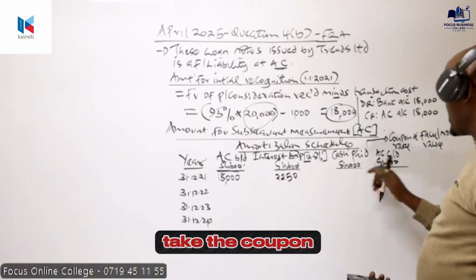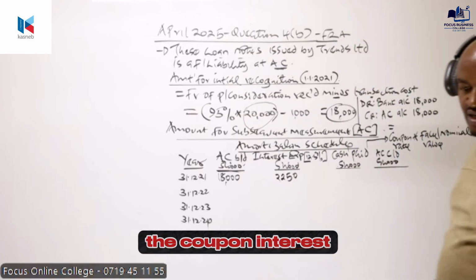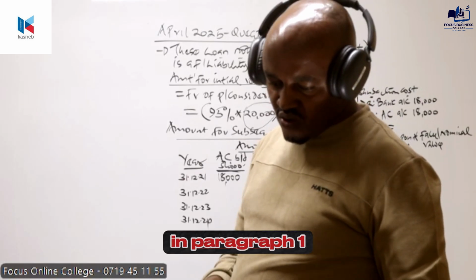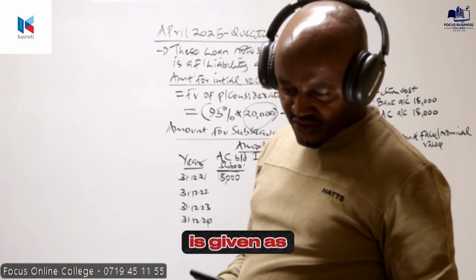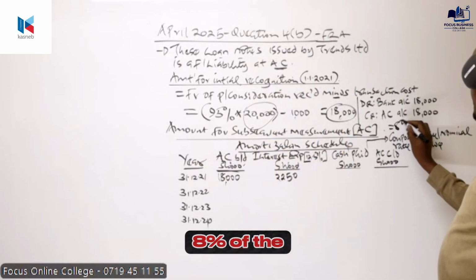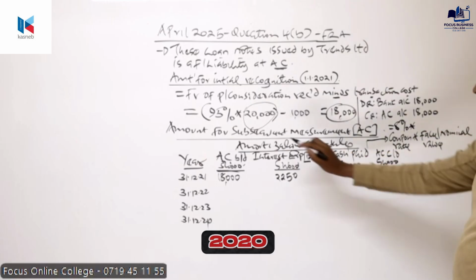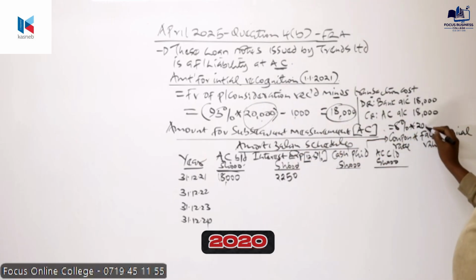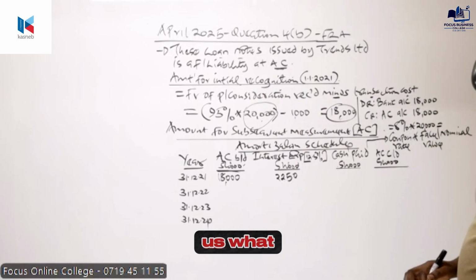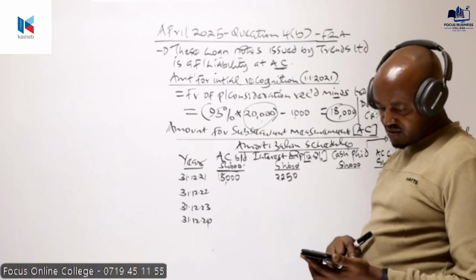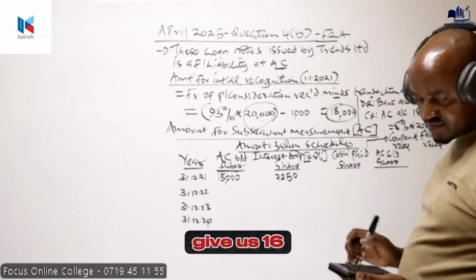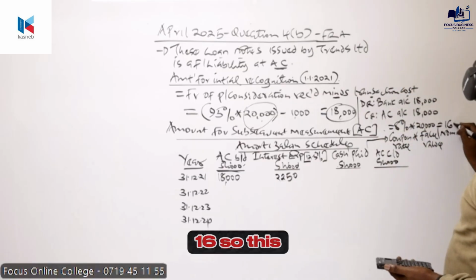The cash to be paid, I've said we take the coupon interest rate. The coupon interest rate is what we have in paragraph 1. Coupon interest rate in paragraph 1 is given as 8%. So this one will be 8% of the face value. The face value is this one, 20,000. And basically this will give us 1,600.